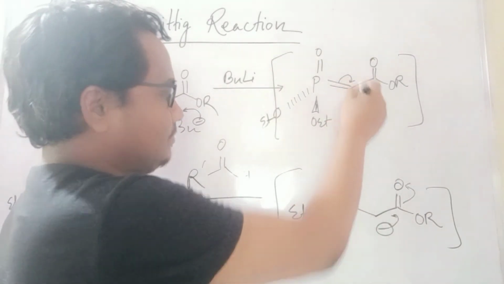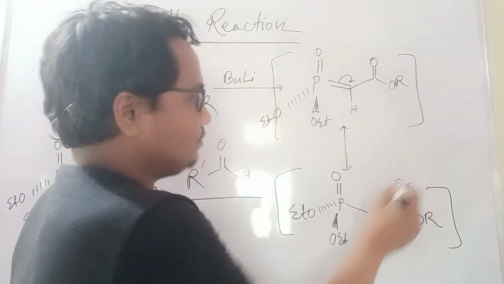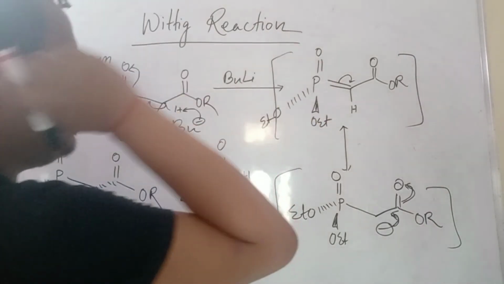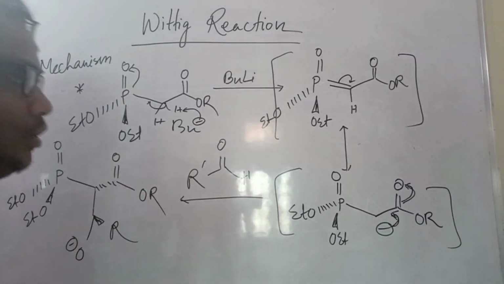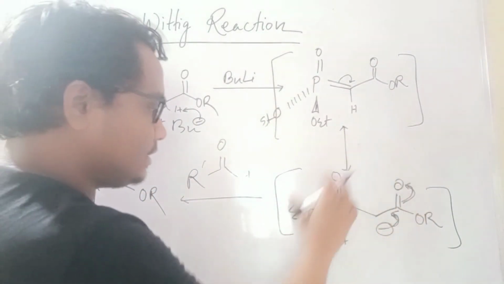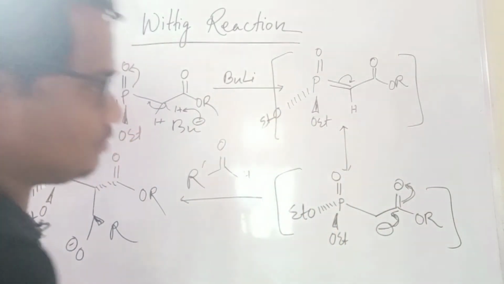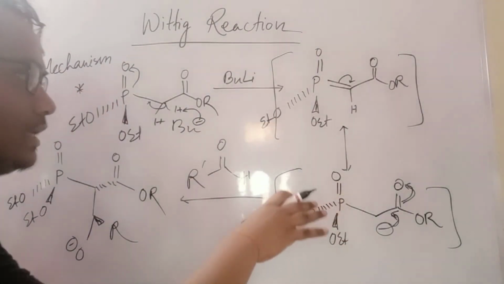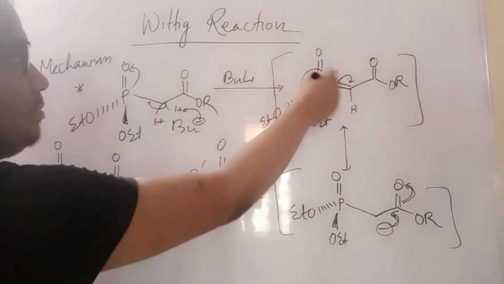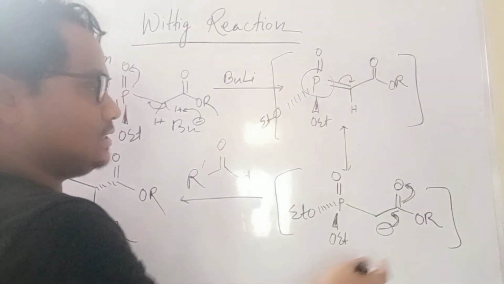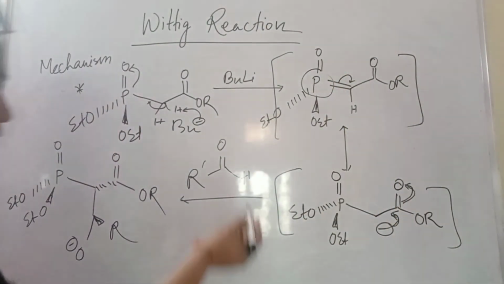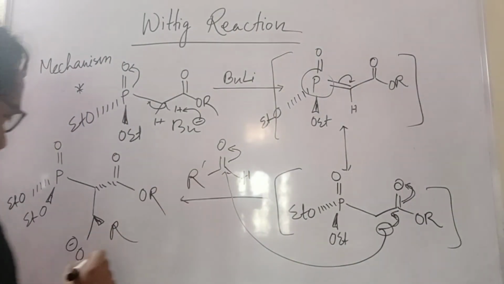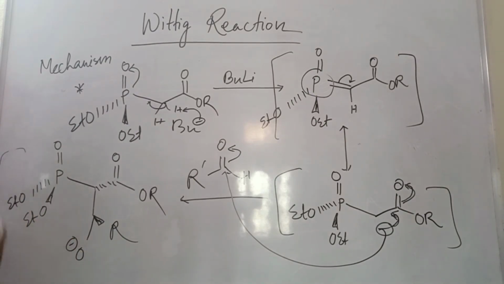Then this will come as a minus, and that minus will be stabilized by the oxygen. So first butyllithium takes the proton, and it will resonate as a phosphate, because phosphorus has d orbitals, and then it will be stable. So it is overall an enolate. This enolate is an anion stabilized by the phosphate, this type of phosphorus salt. Then if you use an aldehyde, it will attack, and this will form. You understood now?